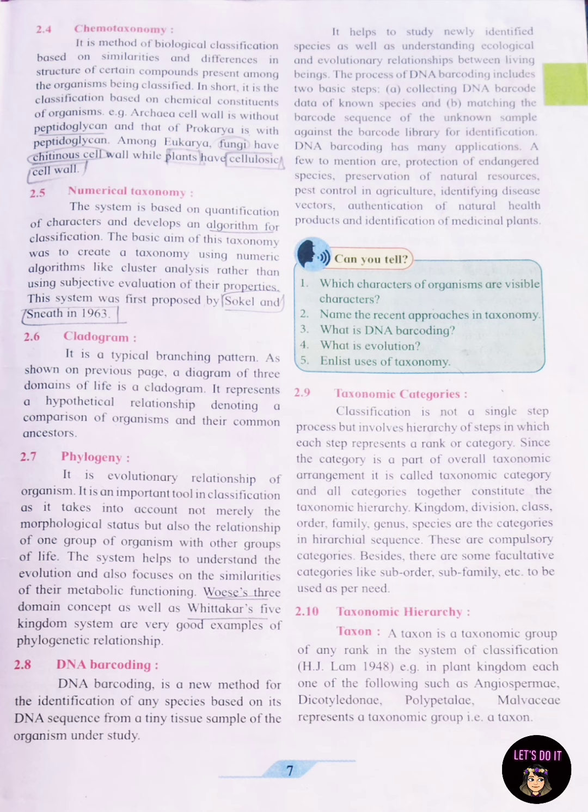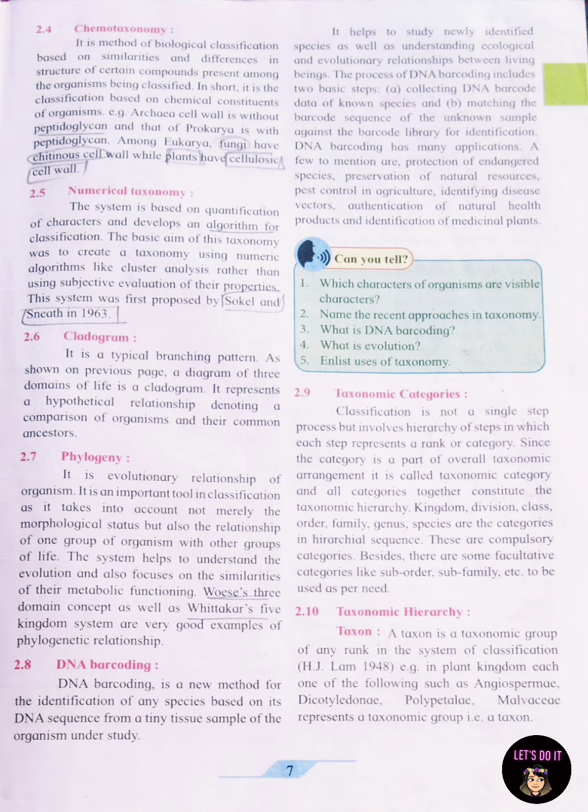2.9 Taxonomic category. Classification is not a single step process but involves a hierarchy of steps in which each step represents a rank or category. Since the category is a part of the overall taxonomic arrangement, it is called taxonomic category, and all categories together constitute the taxonomic hierarchy. Kingdom, division, class, order, family, genus, species are the categories in hierarchical sequence. These are compulsory categories. Besides, there are some facultative categories like suborder, subfamily, etc., to be used as per need.